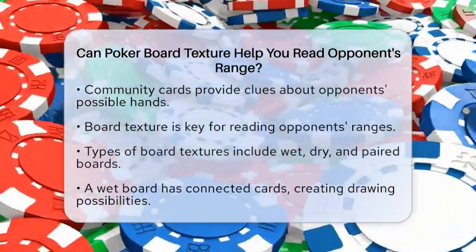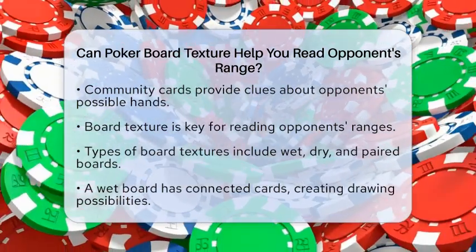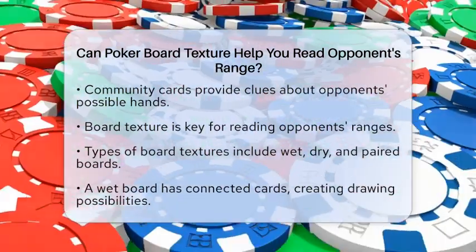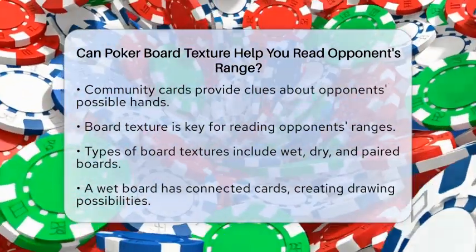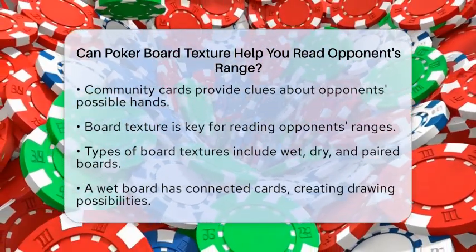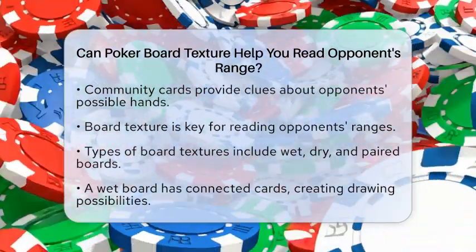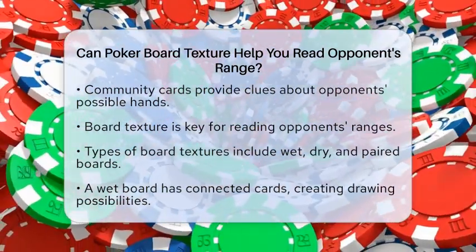Board texture refers to how the community cards relate to each other. This includes whether they are coordinated, paired, or dry. Each type of board texture can tell you something about the likely hands your opponent may have.